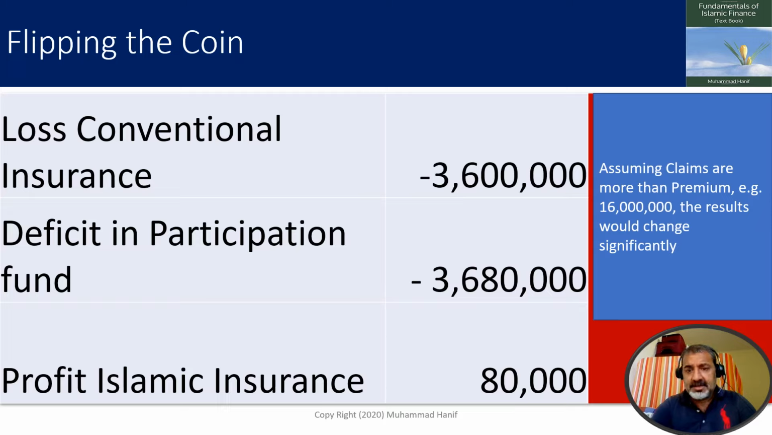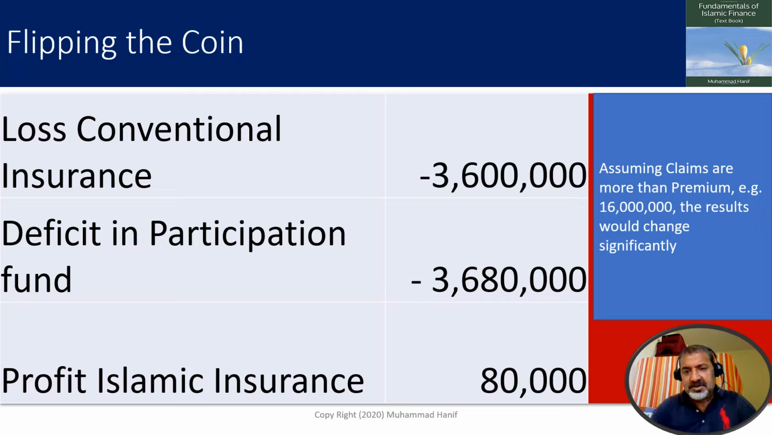In fact, if we do the same illustration again by assuming that losses are 16 million, loss of conventional insurance company would be 3.6 million. Deficit in participation fund would be 3,680,000. But profit of Islamic insurance company is still 80,000. So it works in both ways.